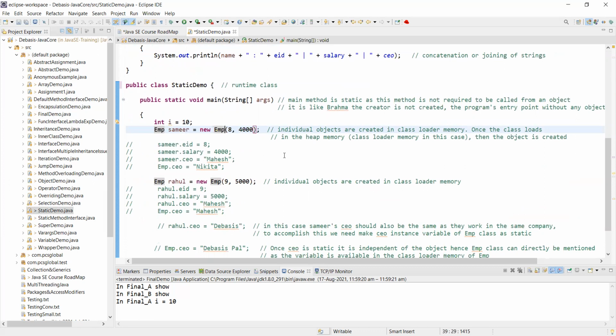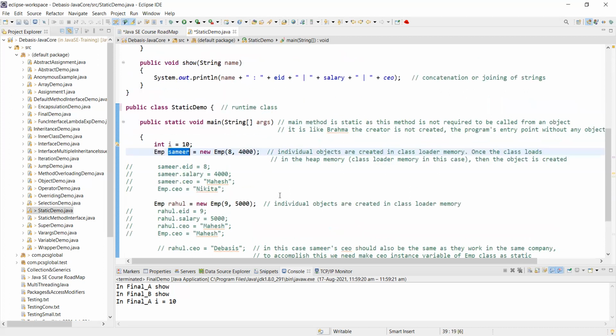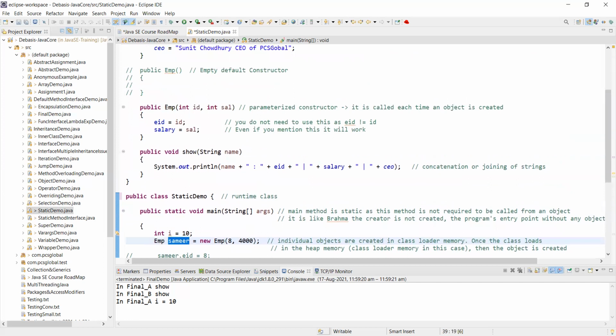I am trying to use the parameterized one because my sole purpose is to pass a value of 8 and 4,000 into the constructor. 8 is the employee ID, and 4,000 is the salary that employee Samir will draw. I am using this definition of EMP, which is a constructor method. It will not return anything. I cannot give any return type, but still it's a method, a special type of method called a constructor.